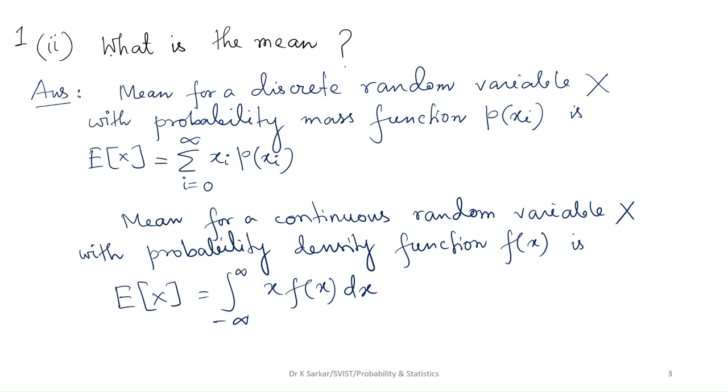Question number 1-2: What is the mean? Any of the following definitions can be written in the exam. Mean for a discrete random variable X with probability mass function p(xi) is E of X equals sum from i equals 0 to infinity xi p(xi). Mean for a continuous random variable X with probability density function f(x) is E of X equals integration from minus infinity to infinity x f(x) dx.